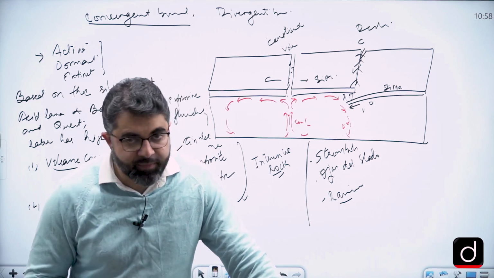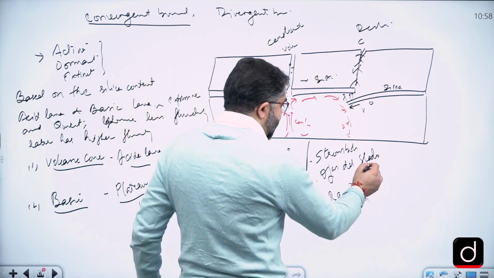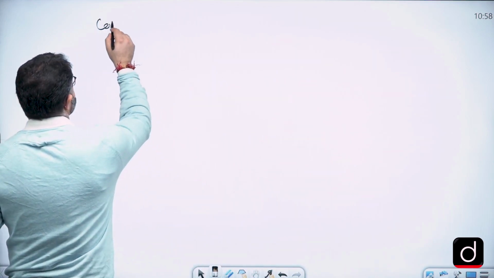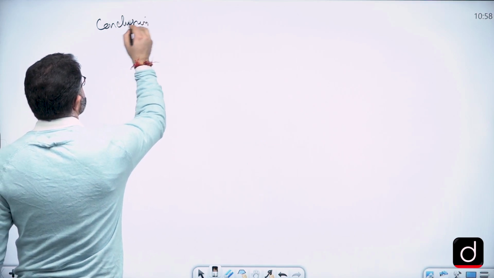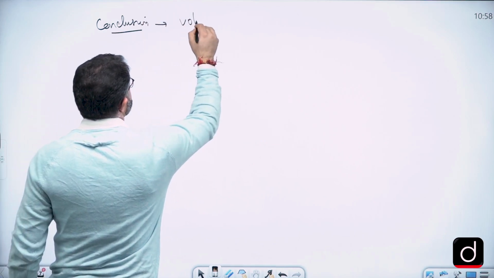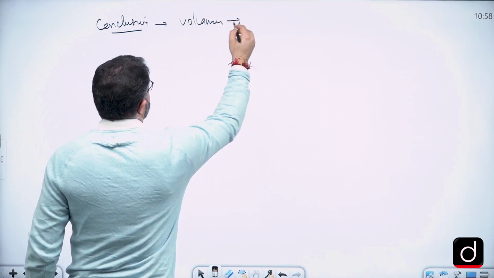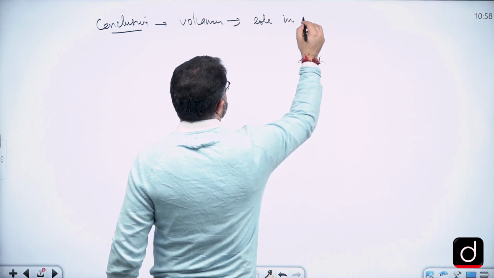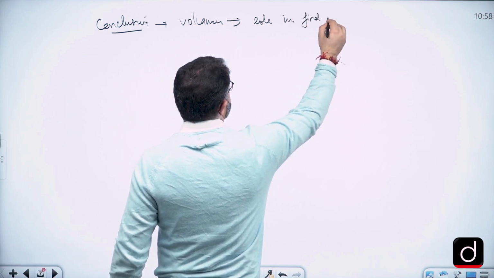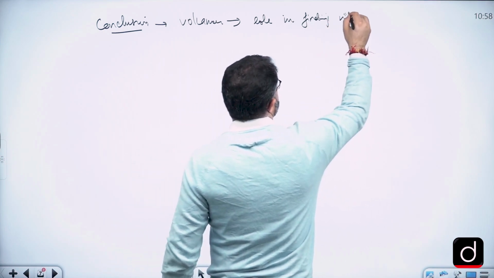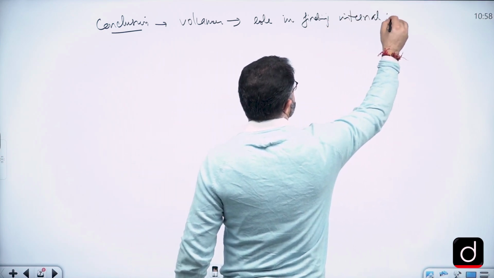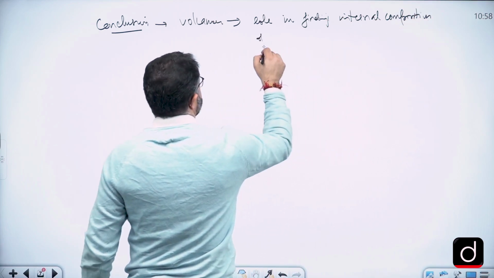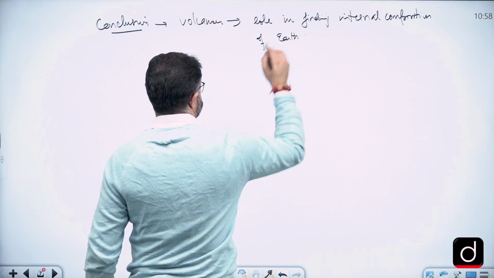When I say applied here, we can say that in the conclusion, volcanoes also play an important role in finding the internal composition of Earth.